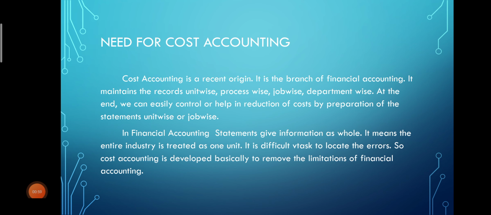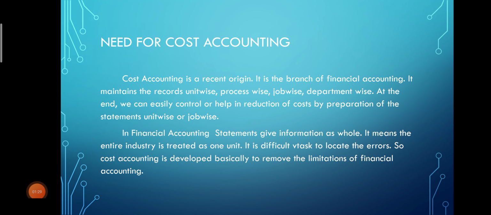Now, each and every organization or industry, if they want to know about their financial position, will have to depend on financial statements. Financial statements are the profit and loss account as well as the statement of assets and liabilities. Usually this information we get in financial accounting, by preparing these financial statements.